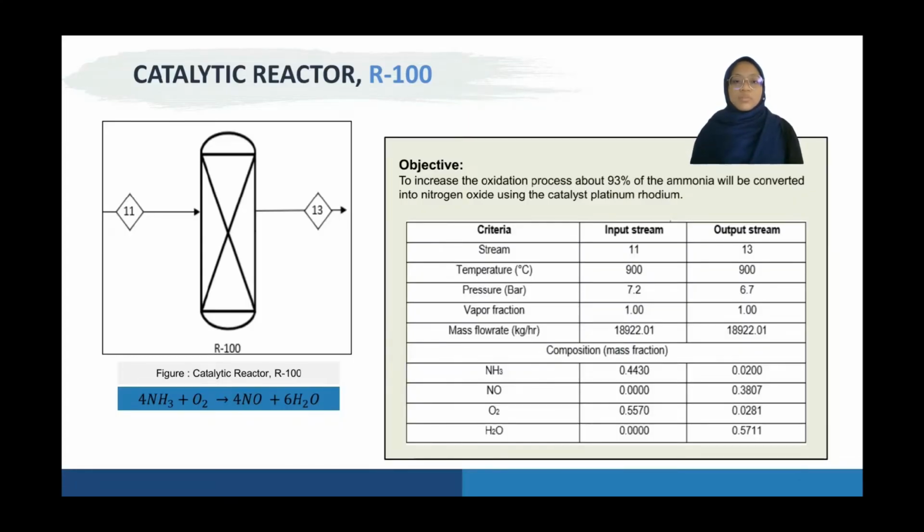Now, I will be presenting the catalytic reactor where the ammonia and oxygen will enter this reactor and produce nitrogen oxide and water by using the catalyst of platinum rhodium. The objective of this reactor is to increase the oxidation of ammonia, where about 93% of the ammonia will be converted into nitrogen oxide gas. The reactor will be operated at a temperature of 900 degrees Celsius and a pressure of 7.2 bar.